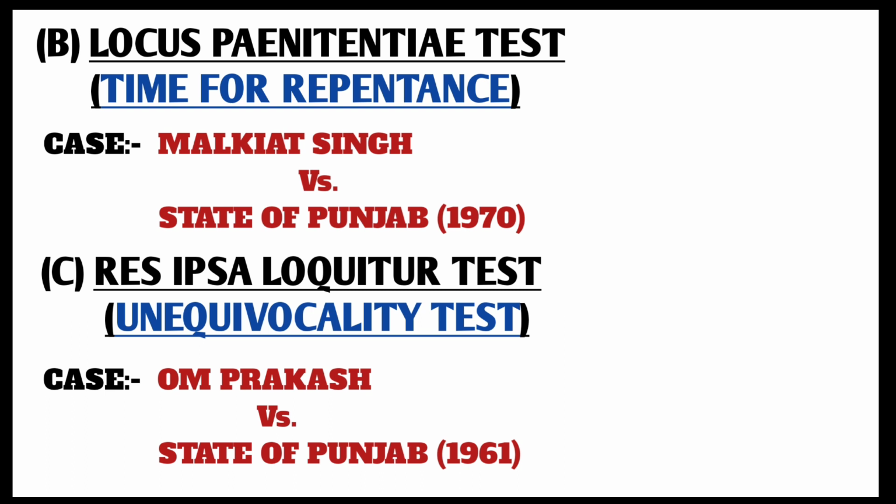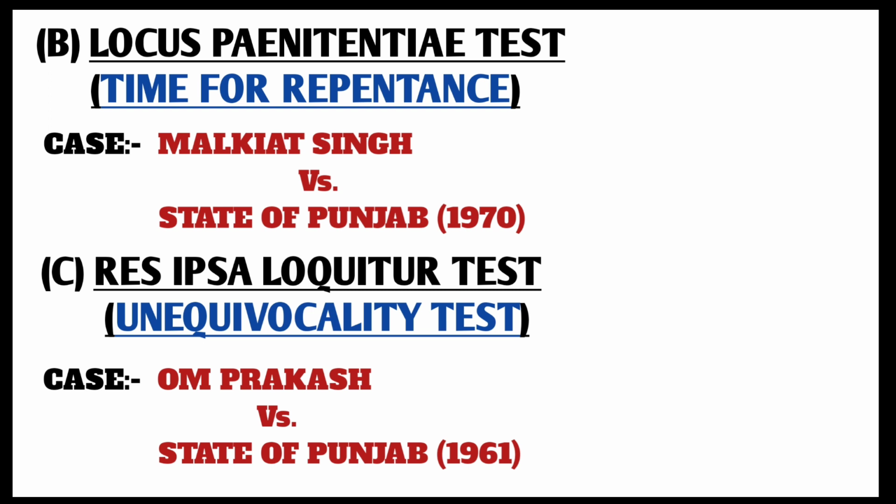The next principle or the next test is the locus poenitentiae test, which is also known as the time for repentance test. This test or maxim means that the law provided time to every offender before he is in the grips of the law. If he is still in the stages in the process of crime where he can undo his crime and not continue with his crime, then the law cannot punish him. If he continues to follow through with this criminal plan or design, then it will be said that he has crossed the stage of preparation of crime.